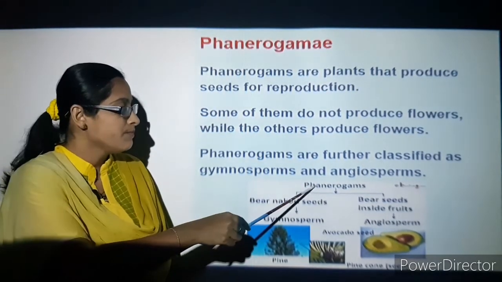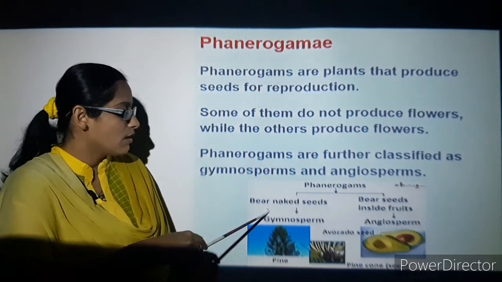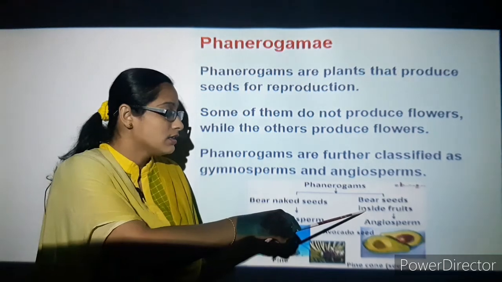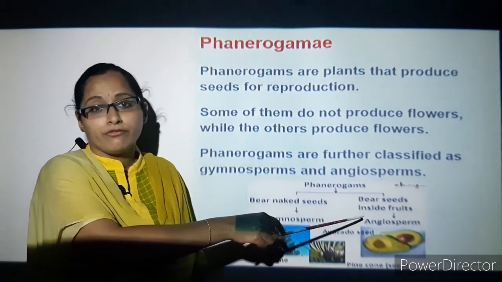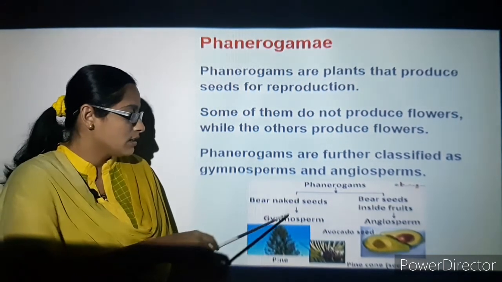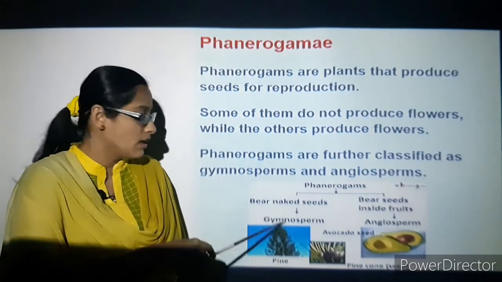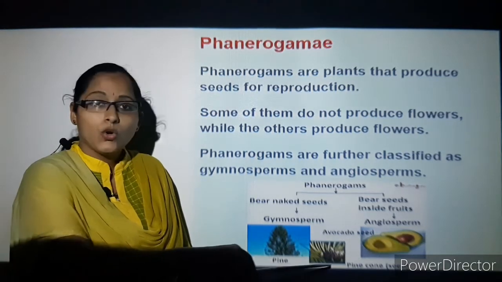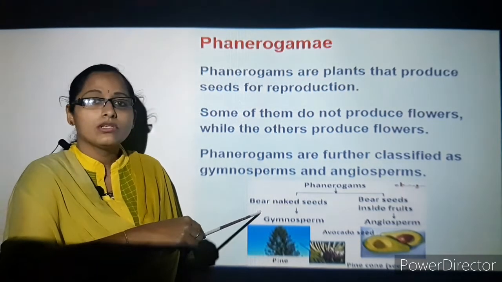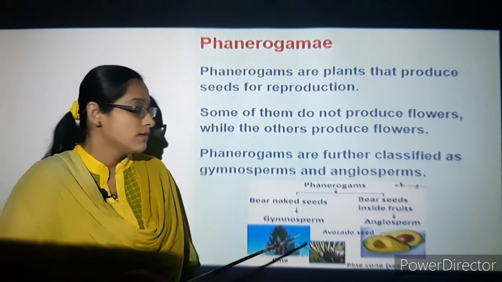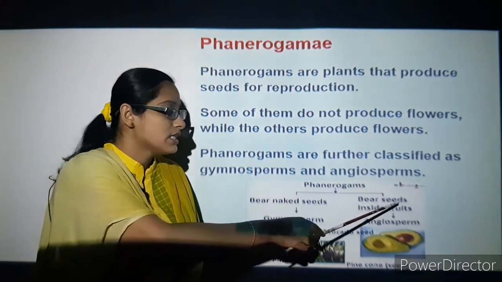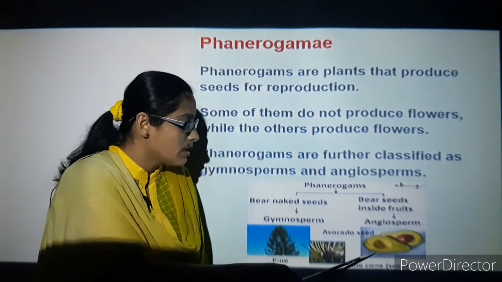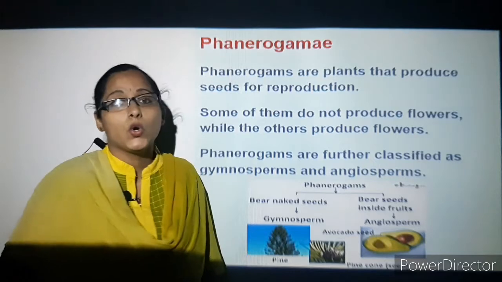They are of two different types: those that bear naked seeds, and those that bear seeds inside fruits. Those bearing naked seeds are called gymnosperms, like pines and pine cones. Those bearing seeds inside fruits are known as angiosperms. You can take examples like avocado, mango, etc.